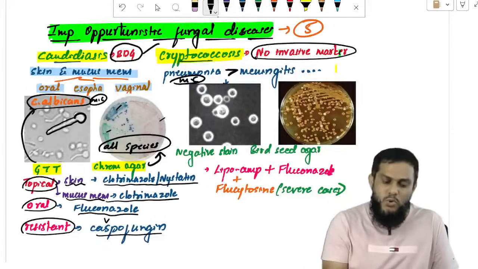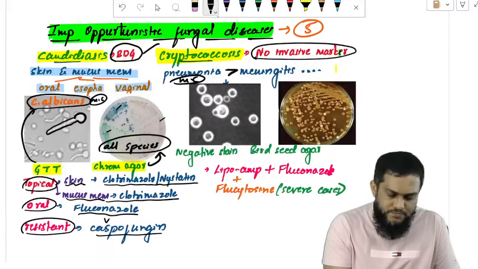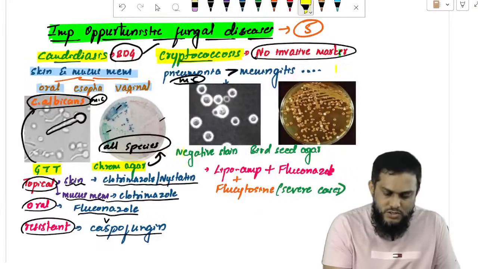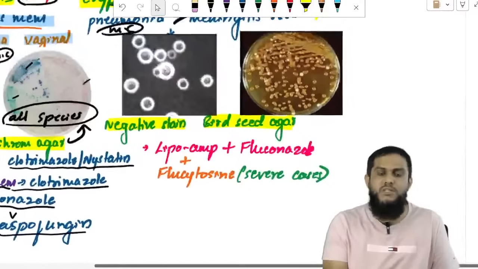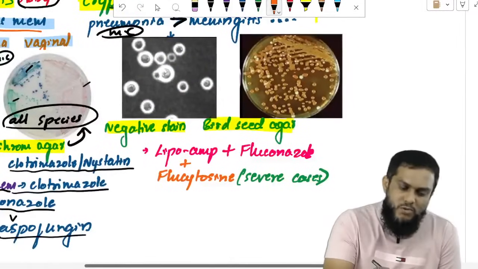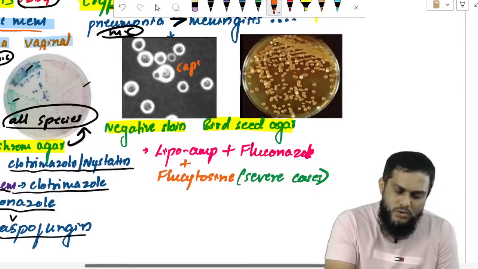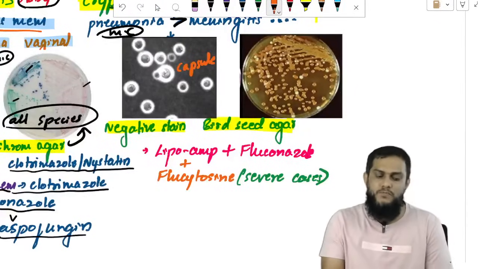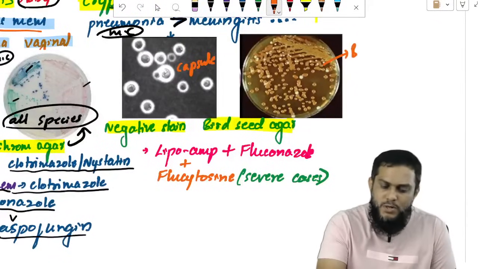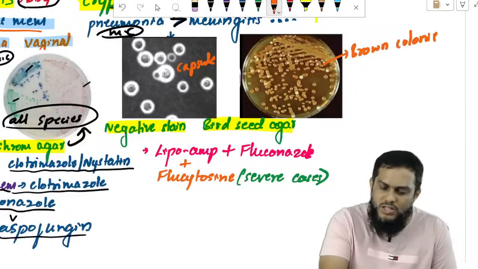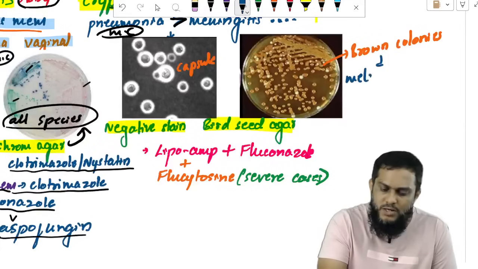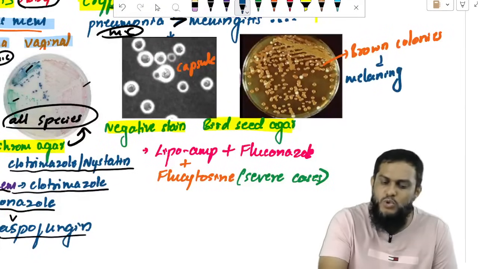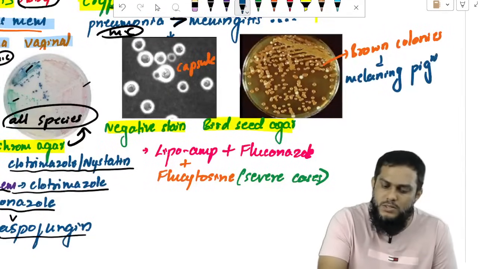How will you confirm cryptococcus? Sir, negative stain and bird seed agar culture. Sir, in negative stain what do you see? Capsule. What are we seeing here? Capsule. In bird seed agar culture what do you see? Brown colonies. Why the colonies are brown? Sir, colonies are brown because of melanin pigment produced by cryptococcus.